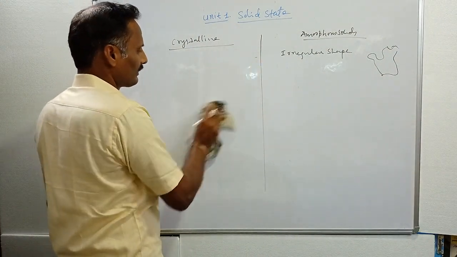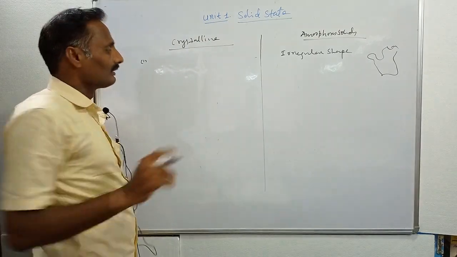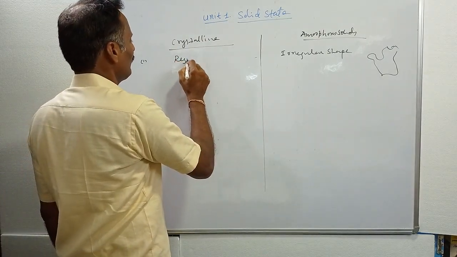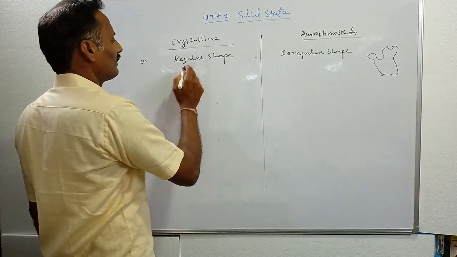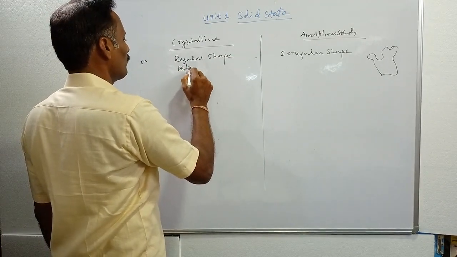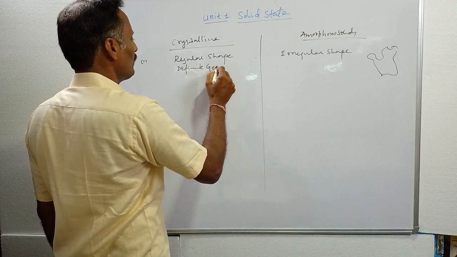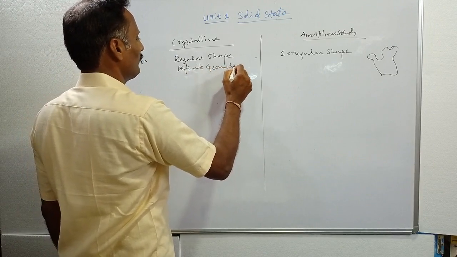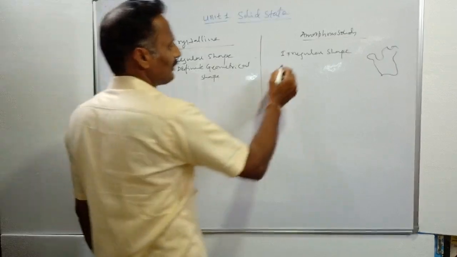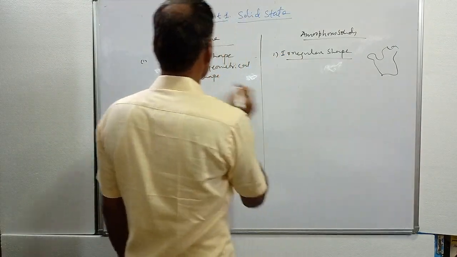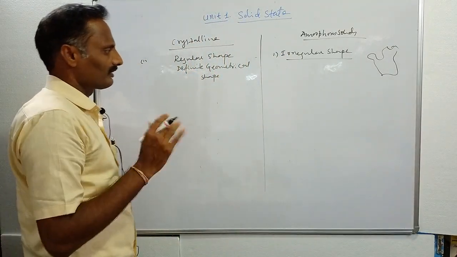Simply, they have a regular shape, also called a definite geometrical shape, while amorphous solids have an irregular shape.